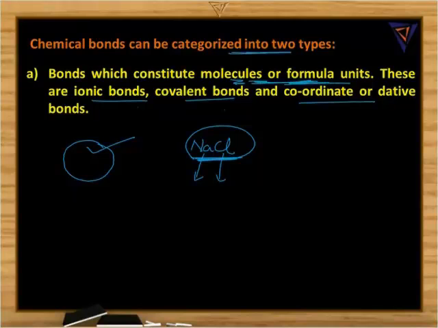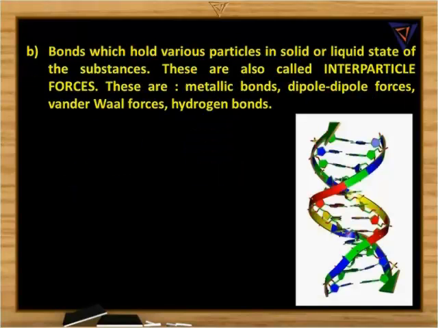What is the second type? Bonds which hold various particles in the solid or liquid state of the substance. Means the bonds which are holding the molecules or the particles together, either in the solid state, the liquid state or even the gaseous form, are called the interparticle forces.